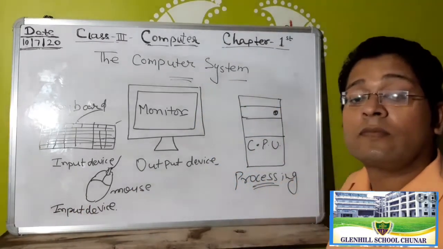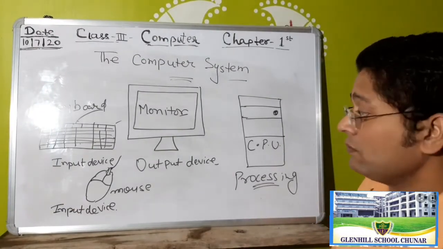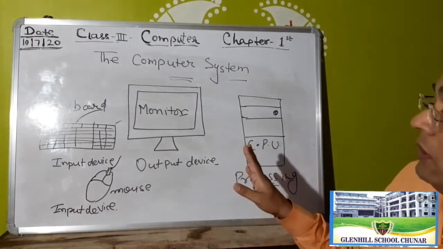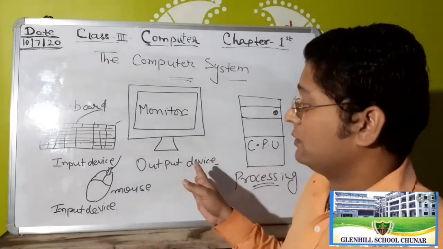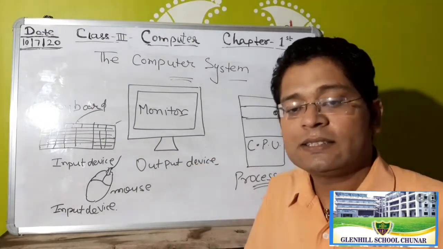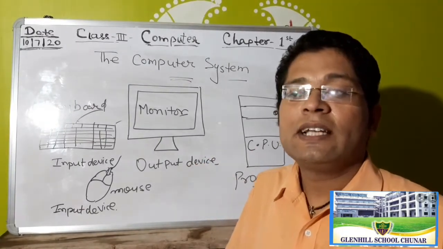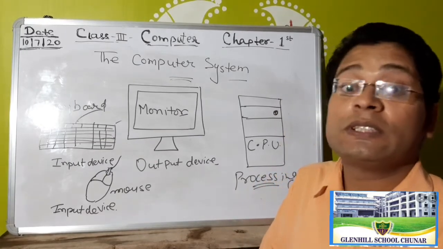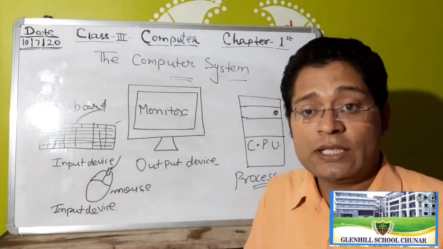Clear? So please note what is the input device, what is the output device, and which one is the part for the processor. Okay, students?